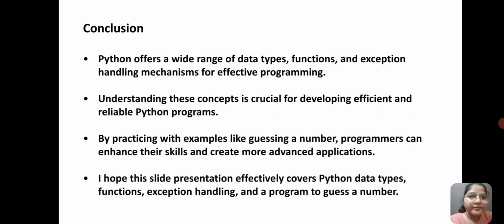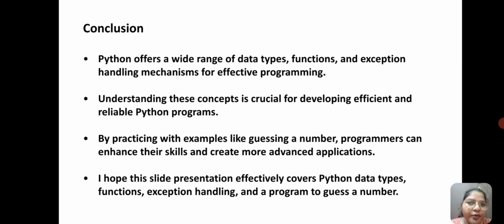Conclusion: Python offers a wide range of data types, functions, and exception handling mechanisms for effective programming. Understanding these concepts is crucial for developing efficient and reliable Python programs. By practicing with examples like guessing a number, programmers can enhance their skills and create more advanced applications.